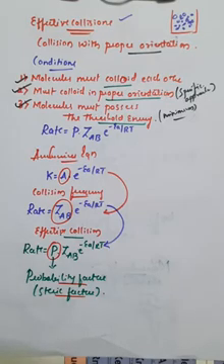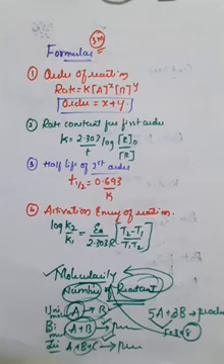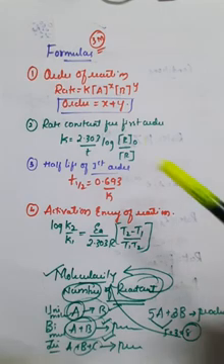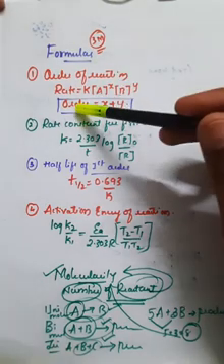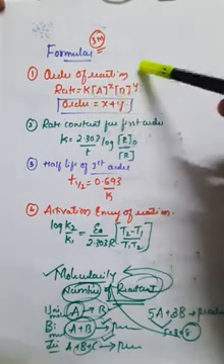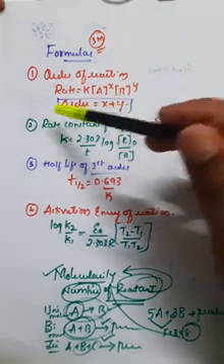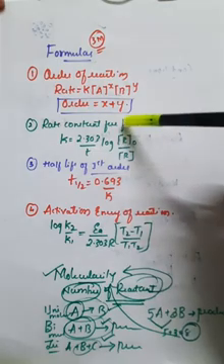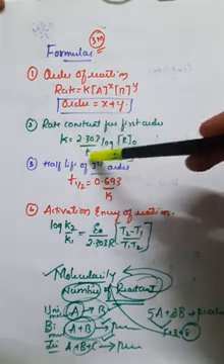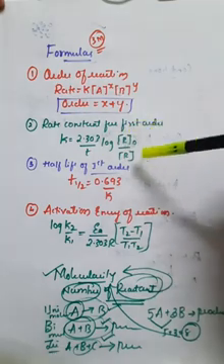We'll see some of the formulas which are useful for the calculation of rate of reaction as well as order of the reaction, and also the activation energy for the reaction. These are the important formulas. For the order of the reaction, we know that rate is equal to k into A raised to x into B raised to y. If you add x plus y, that will give the overall order of the reaction. In case of rate constant of a first order reaction, k is equal to 2.303 divided by t into log of R naught divided by R.